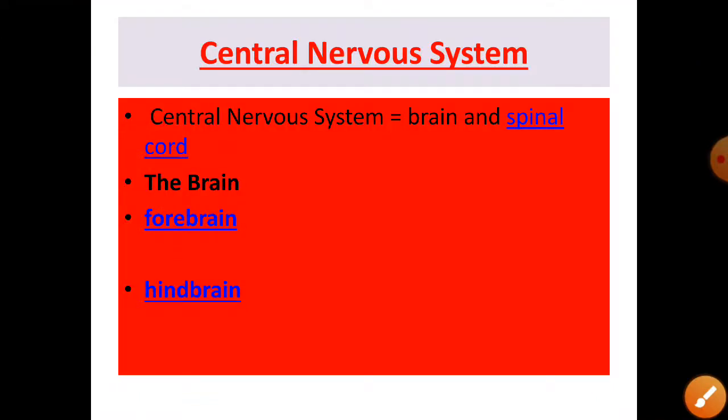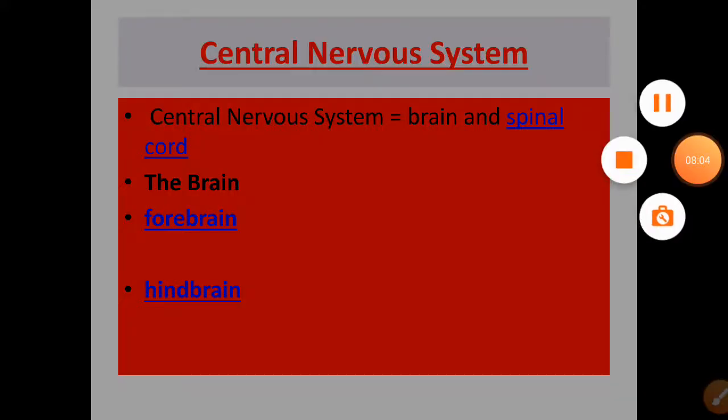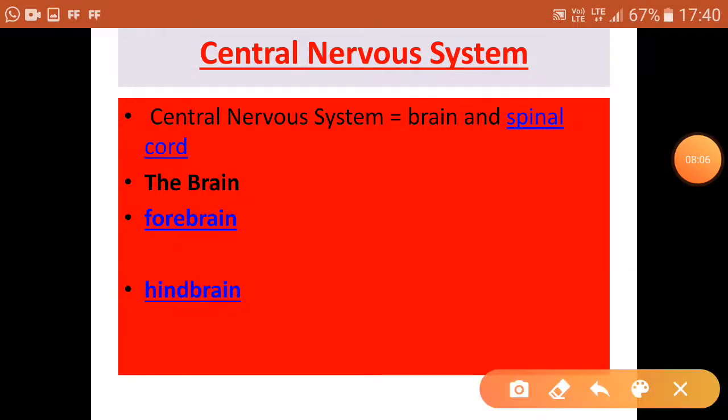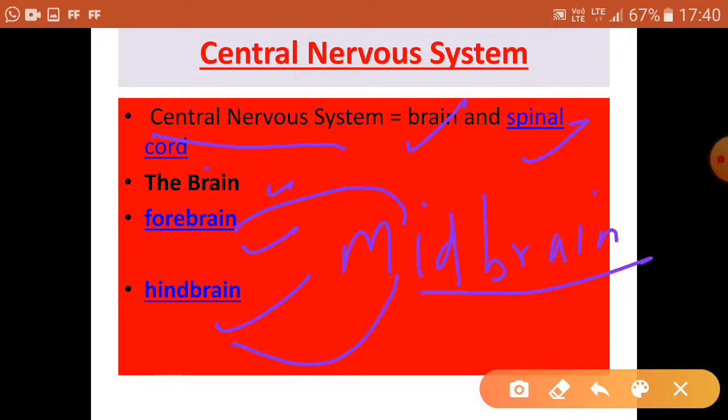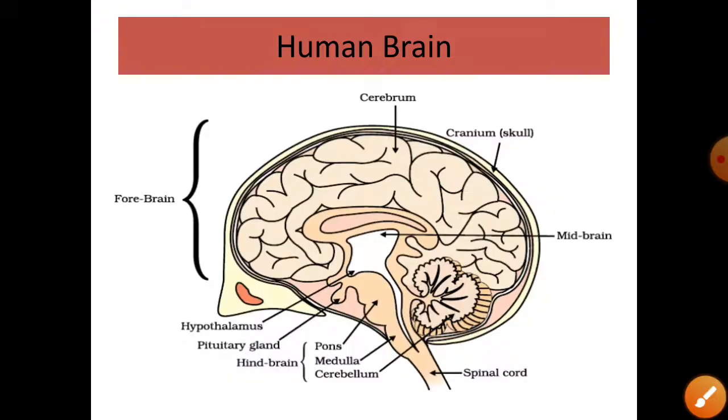Now as I told you, in CNS we have to study brain and spinal cord, because these are the two major parts. CNS: brain and spinal cord. Brain is further divided into forebrain, hindbrain and midbrain. Midbrain is also there, which joins the forebrain and the hindbrain. This is the connecting link between forebrain and the hindbrain.